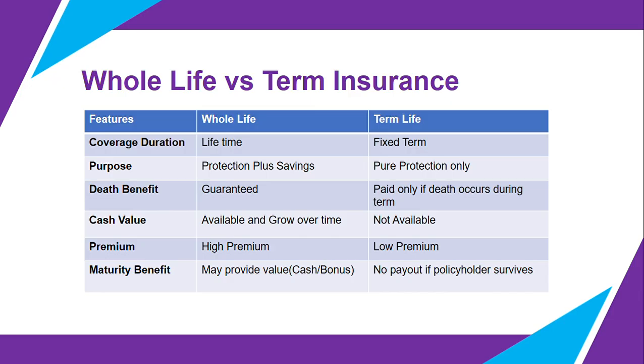On the other hand, term insurance provides coverage for a specific period, such as 10, 20, or 30 years. It focuses purely on protection and does not include any savings or cash value component. In terms of cost, whole life insurance generally has higher premiums because of its lifelong coverage and savings feature, while term insurance is more affordable since it offers only risk coverage for a limited duration.